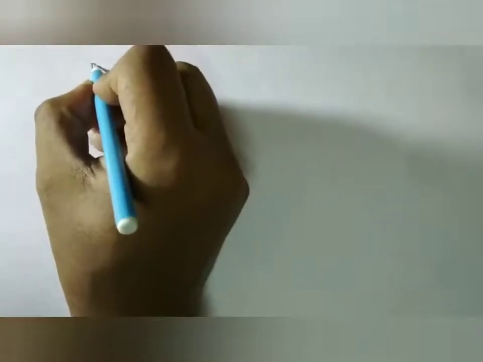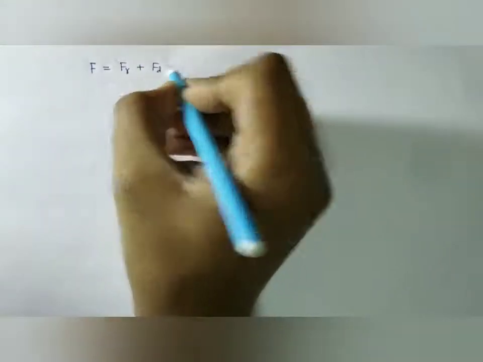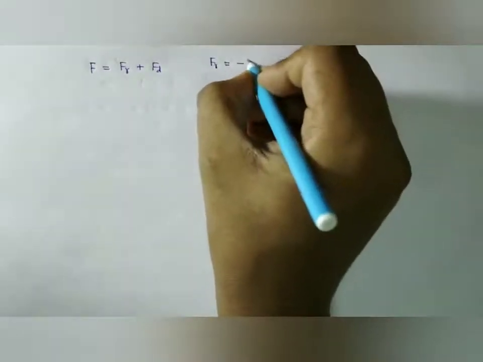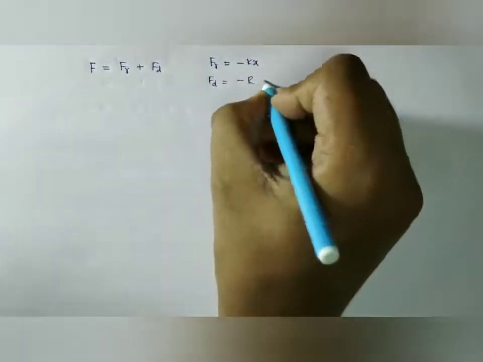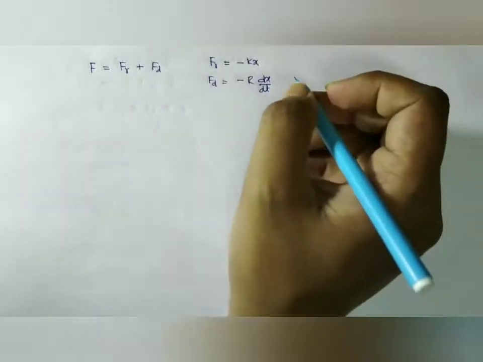So now we are going to obtain the differential equation of a body executing forced vibration. Now, as we know, a body which is under damped harmonic motion is acted upon by two forces. One is the restoring force and another one is the damping force. The restoring force was minus kx and the damping force was minus r dx/dt.